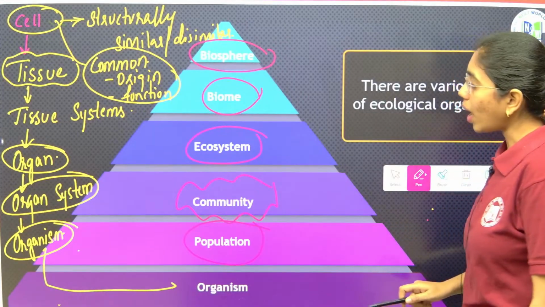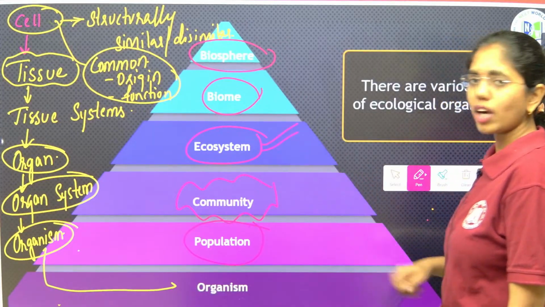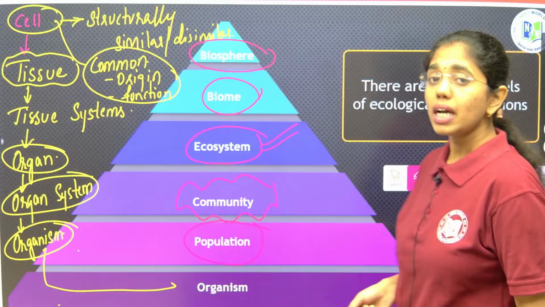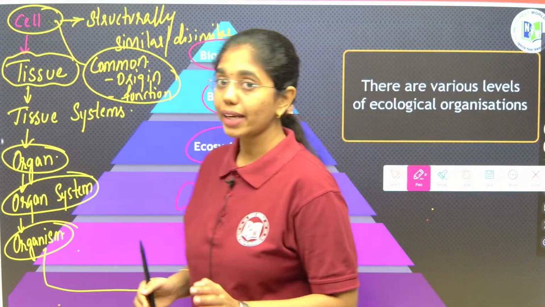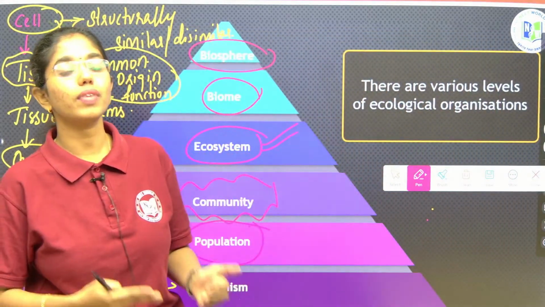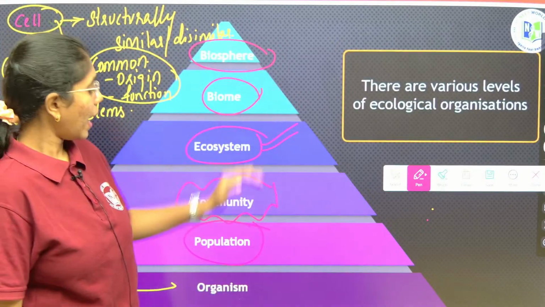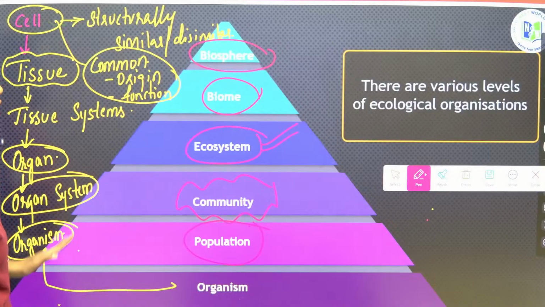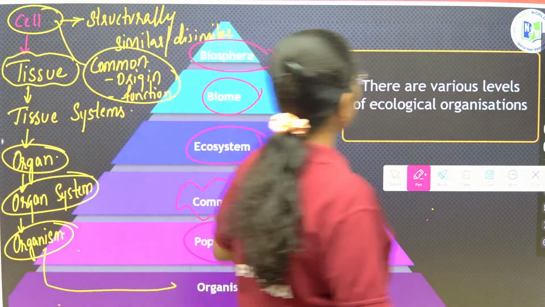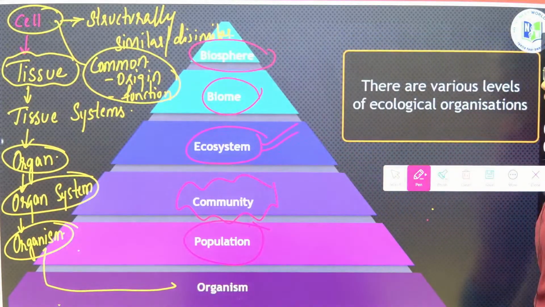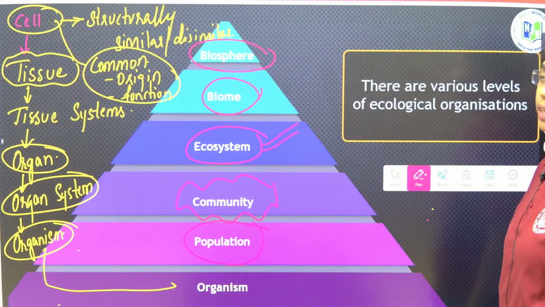Fine, right? What is ecology? Nothing but the study of living organisms and their interactions with the environment is included in ecology. And these are the various levels of ecological organization. This is living organization and this will be ecological organization. I have included this because it will be more clear to you.